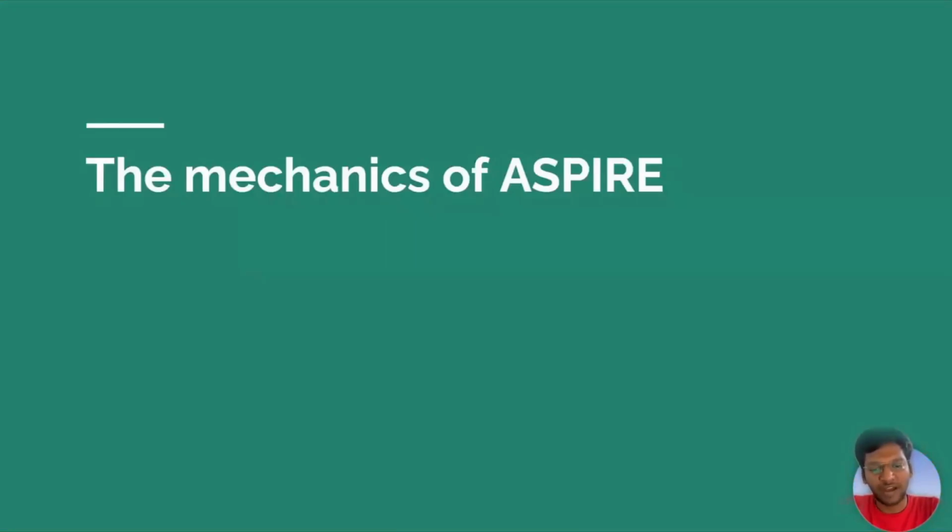The mechanics of Aspire is not only teaching how to answer, but also evaluating and verifying the answer generated by the LLMs. It is nothing but a student looking back at the textbook and verifying his own answer. This mechanics of Aspire contains three major components: task specific tuning, answer sampling, and self-evaluation learning. These are the three major tasks. Let's see them one by one.